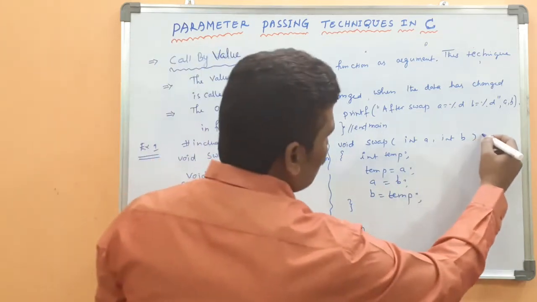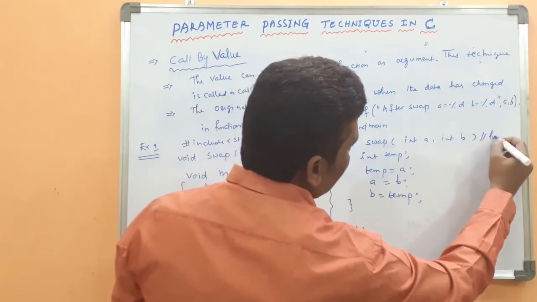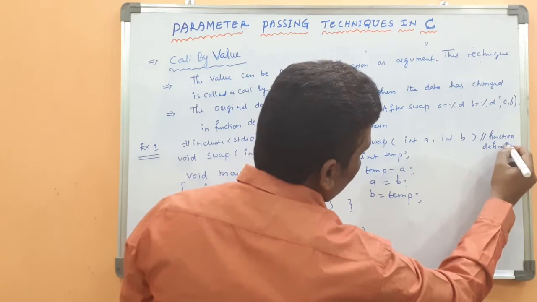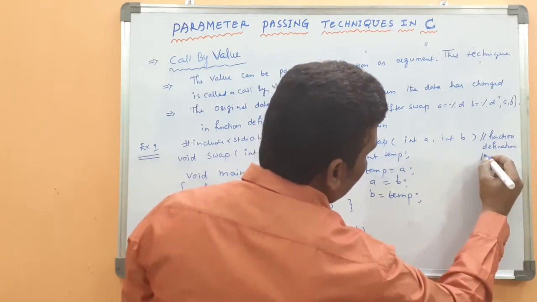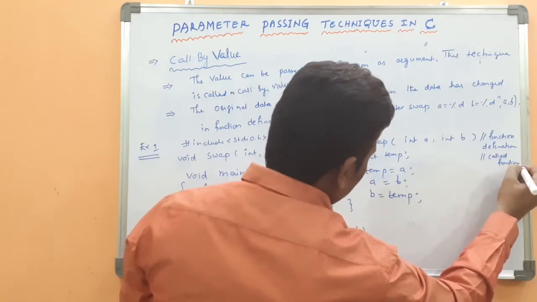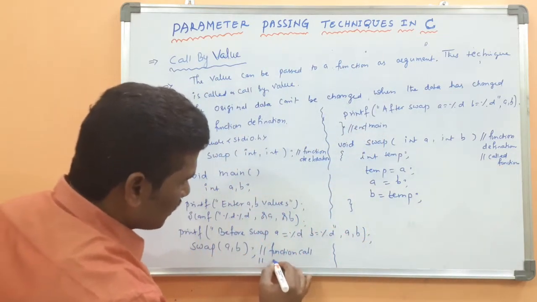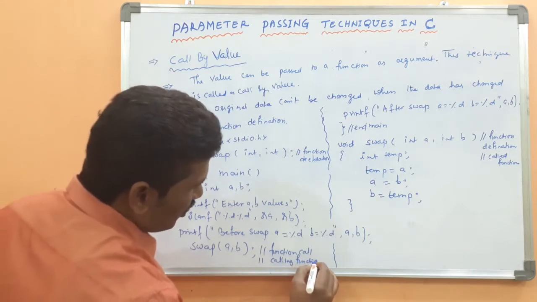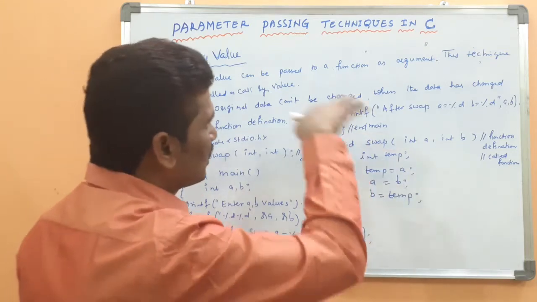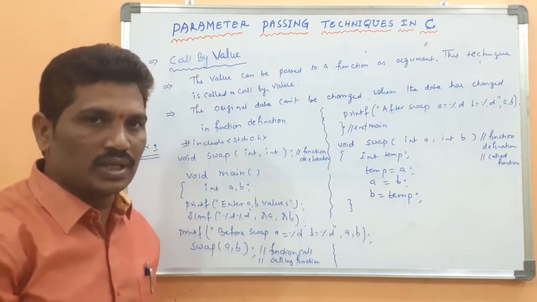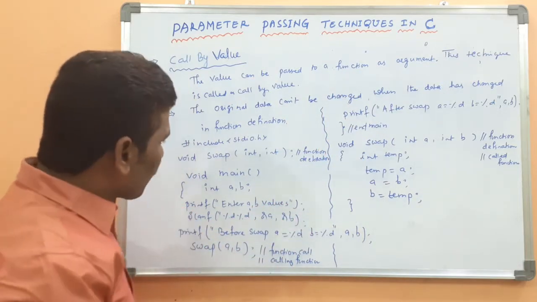What is this called? Function definition, which is also called the called function. Or else this is called the calling function. I use these two terms because you need to know what the calling function is and what the called function is.